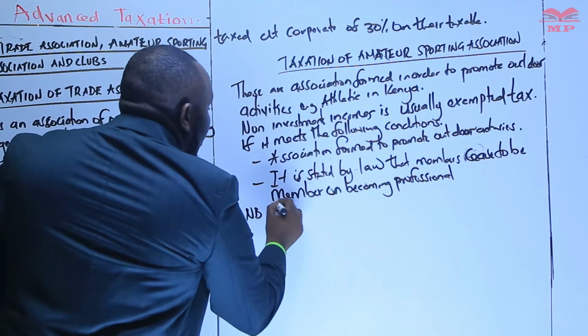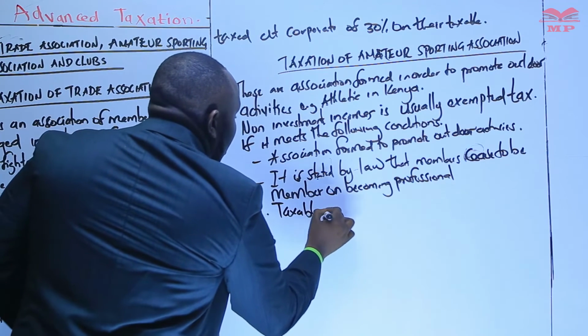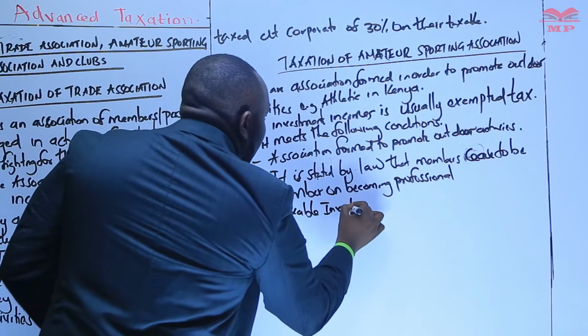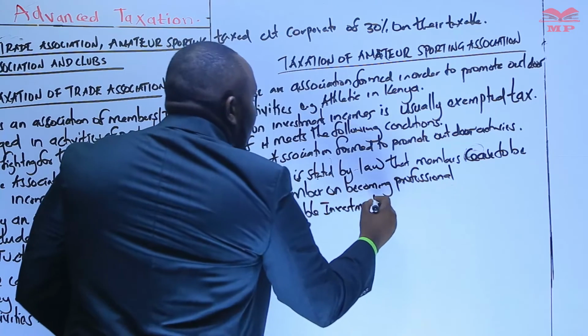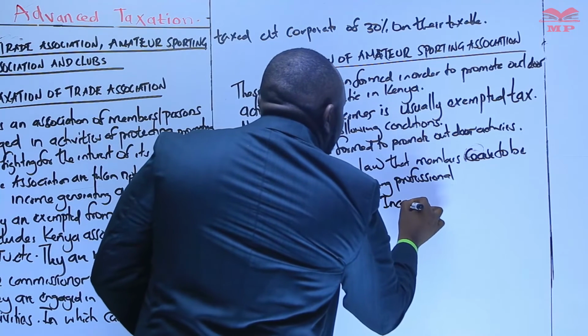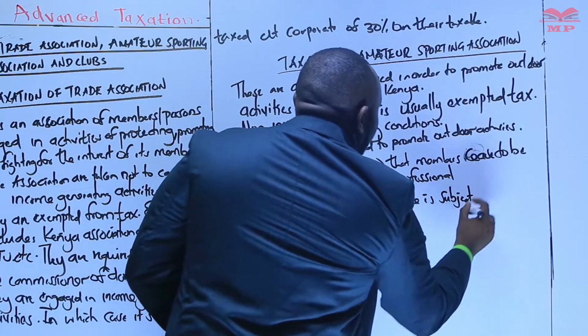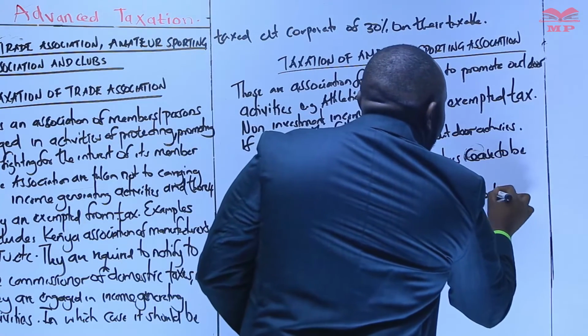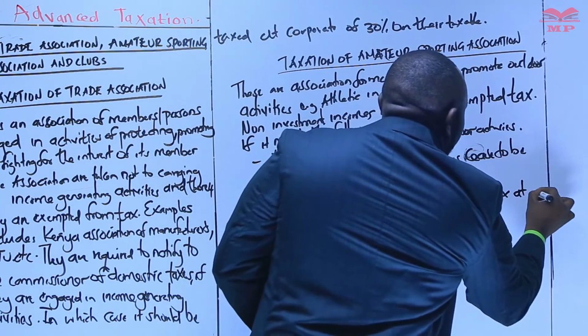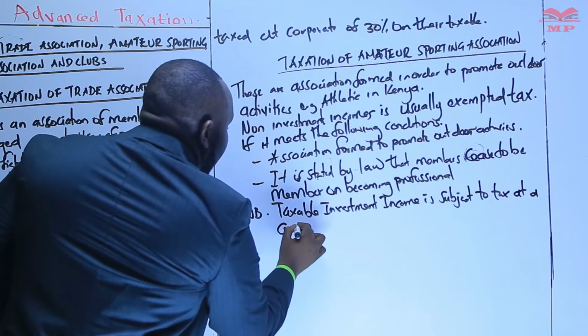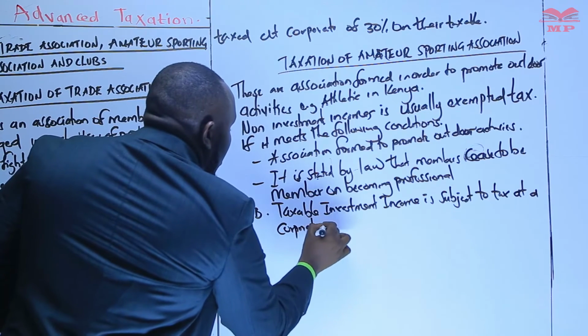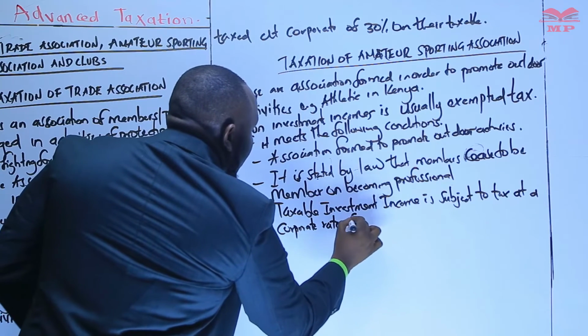For the taxable, we need to understand that taxable investment income is subjected to tax at a corporate rate of 30%.